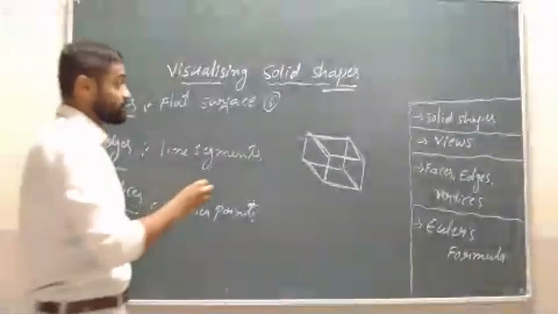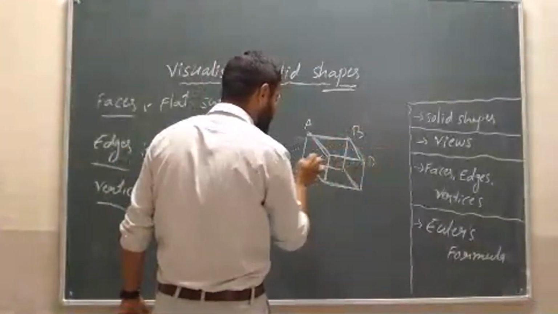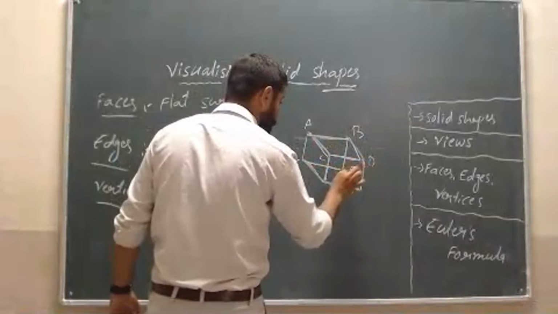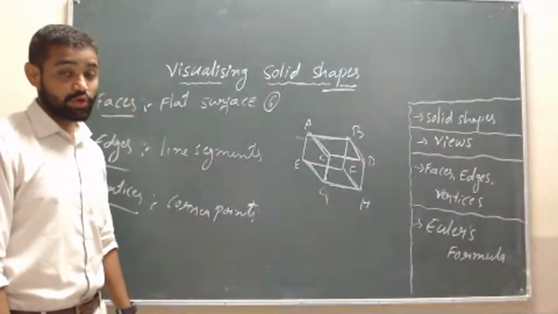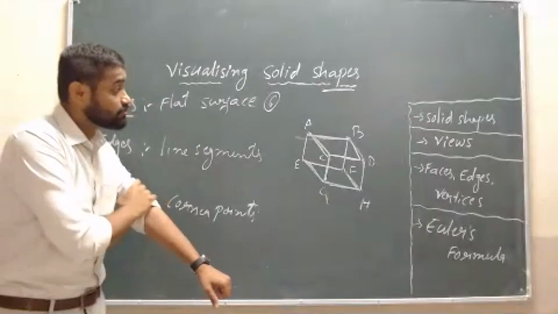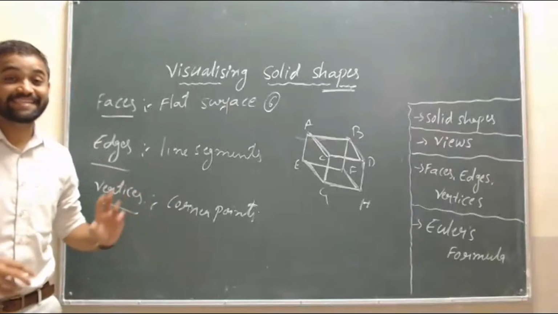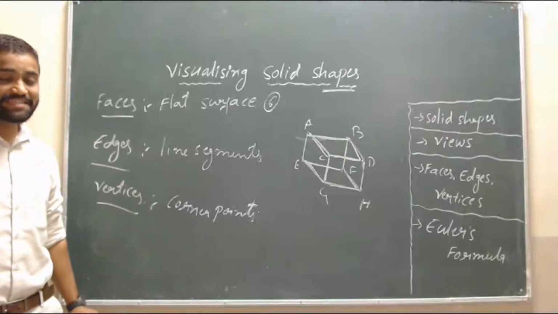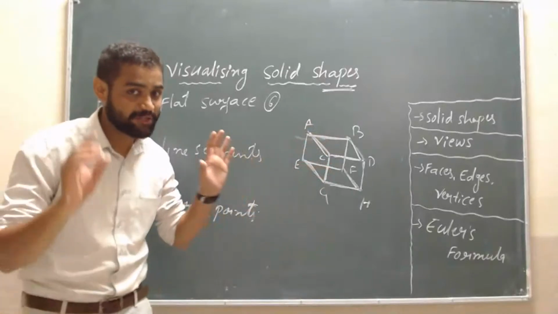Suppose I give names to them: A, B, C, D, E, F, G, H. Okay, students, then here we have to say how many edges are there in this figure. Concentrate here.